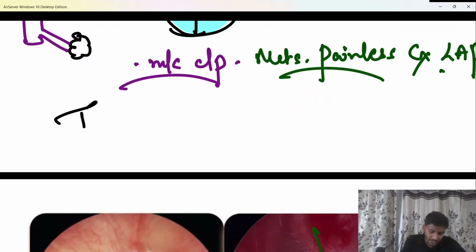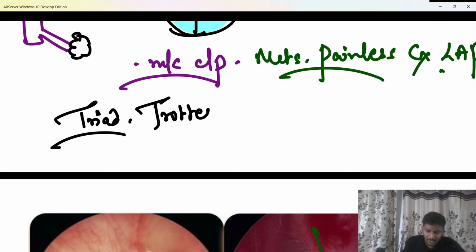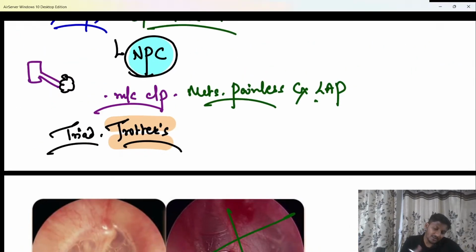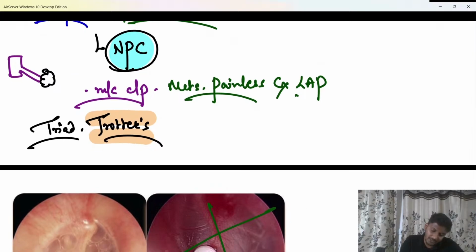If they ask you what is the triad which is seen, so we know the triad that is seen in patients of nasopharyngeal carcinoma is called Trotter's triad, bache. So it has to be the Trotter's triad which is seen definitely, beta, and Trotter's triad can be remembered with the same mnemonic, that is NPC, bache. And what is the triad of NPC? N stands for neuralgia, beta.